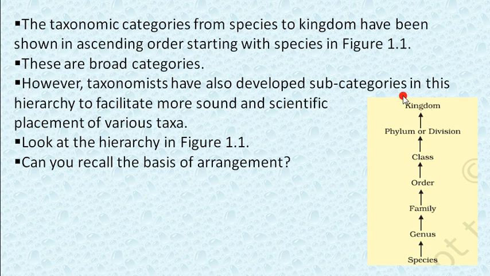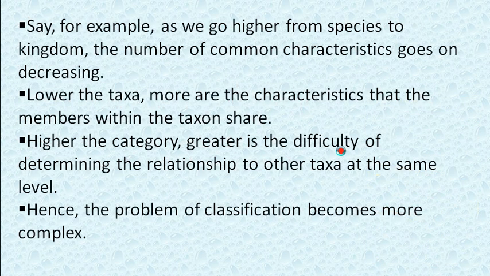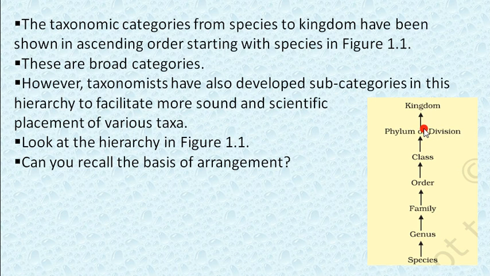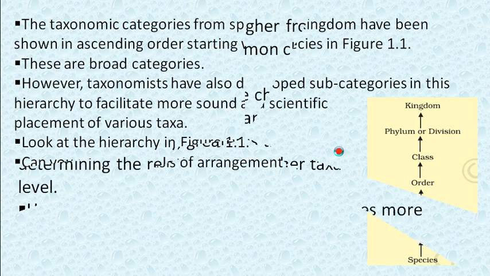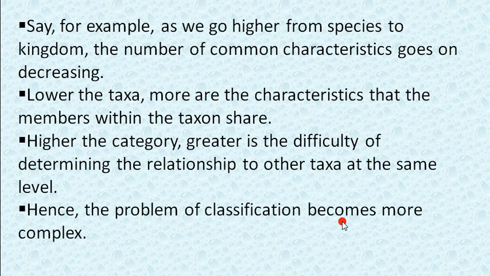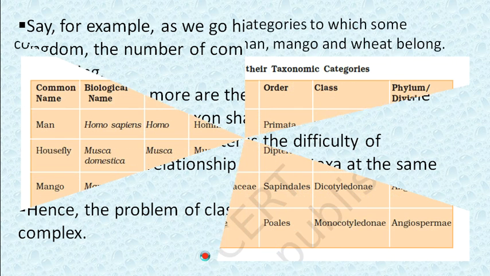So from village to the whole world, we have to classify. You can remember it like this also. The lower the taxa, the more the characteristics the members within the taxon share; the higher the category, the greater is the difficulty of determining the relationship. It means when we compare higher categories, it will be a bit difficult. If we compare, we compare with people of our village, our taluka, or our district, so this is the easiest way. But if we compare a kingdom directly with a species, it will be difficult for us. Hence the problem of classification becomes more complex.